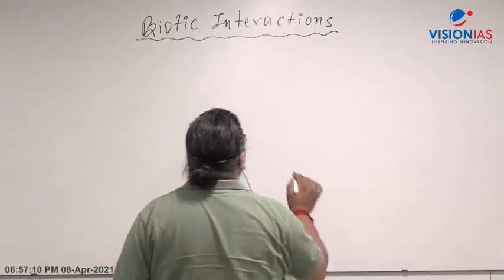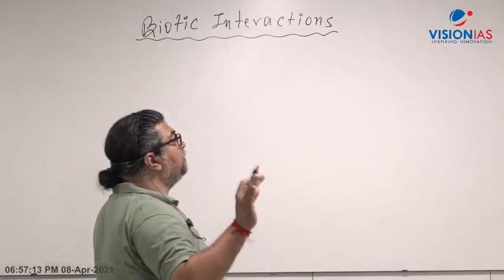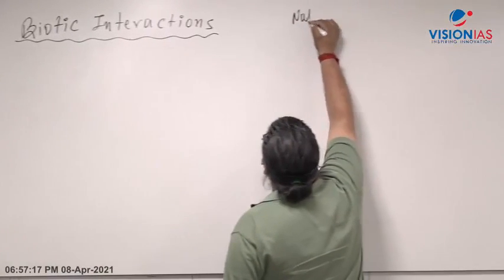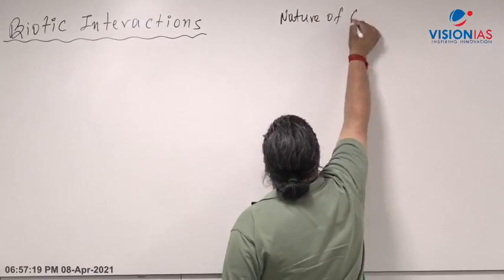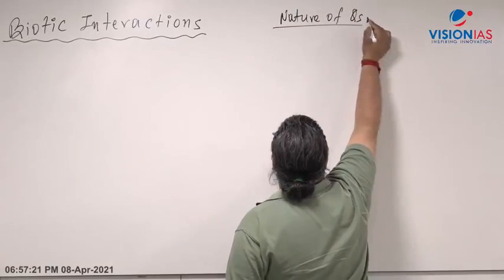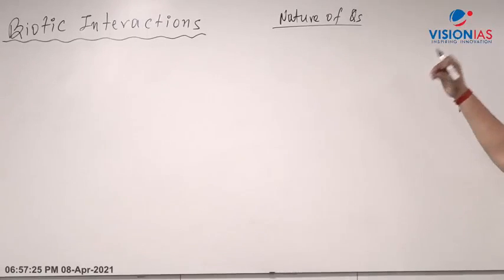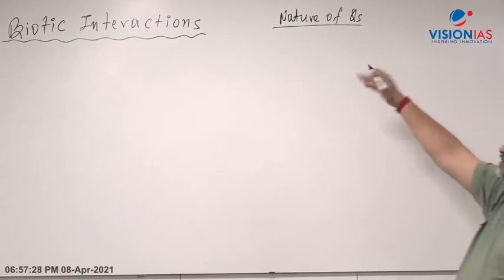Now let's look at what type of questions can be asked. The nature of the questions which you could get in the examination on this particular topic: there can be a direct question, very direct, asked directly in the examination.